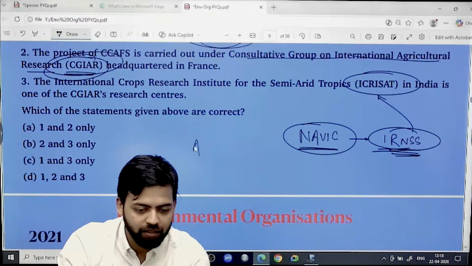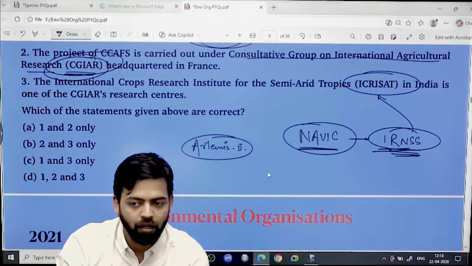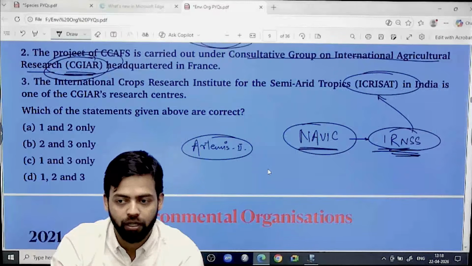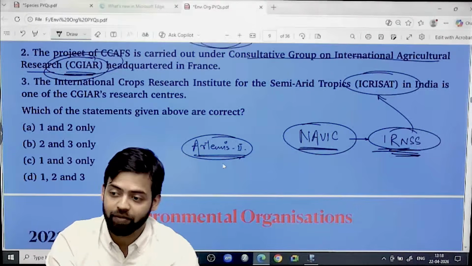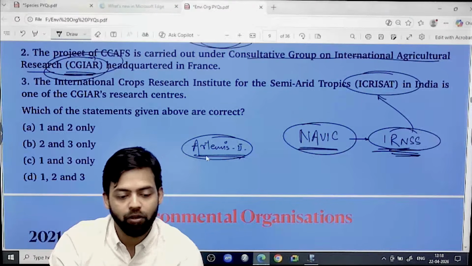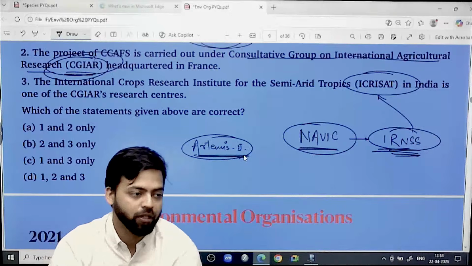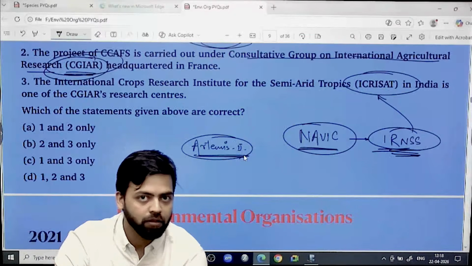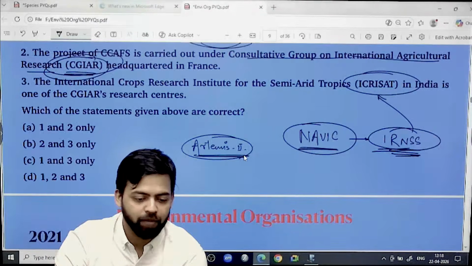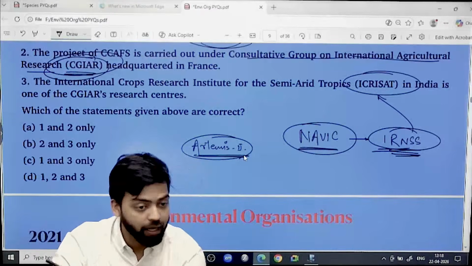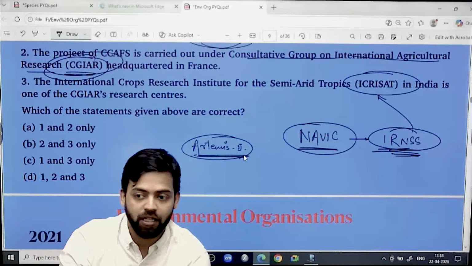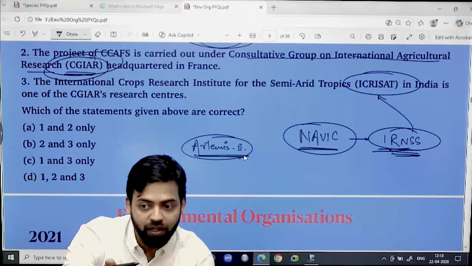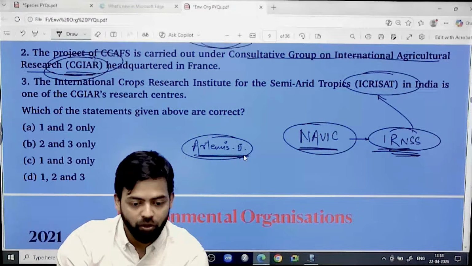And you all might have seen this Artemis also. Artemis 2 mission, right? How many of you have covered this Artemis 2 mission thoroughly through newspaper? This becomes very, very important. There is a probability that they will ask questions related to it. Now, when you are covering Artemis, what else do you need to cover? You need to cover Chandrayaan 3 as well. You need to cover different missions of China, Russia, whatever moon missions are there. You need to cover all these things, right? Because then they can ask questions.